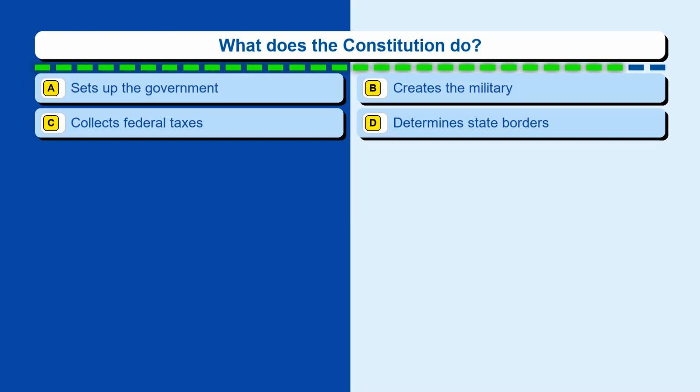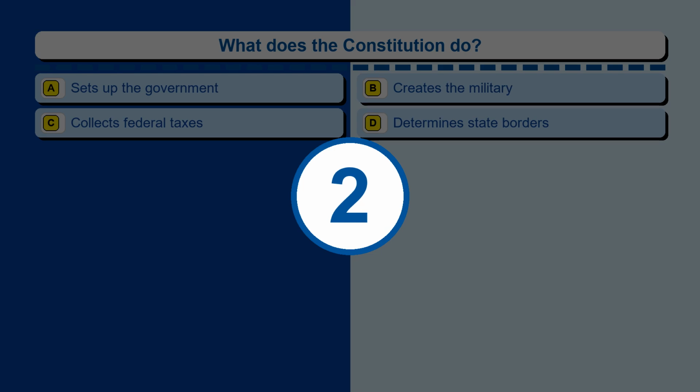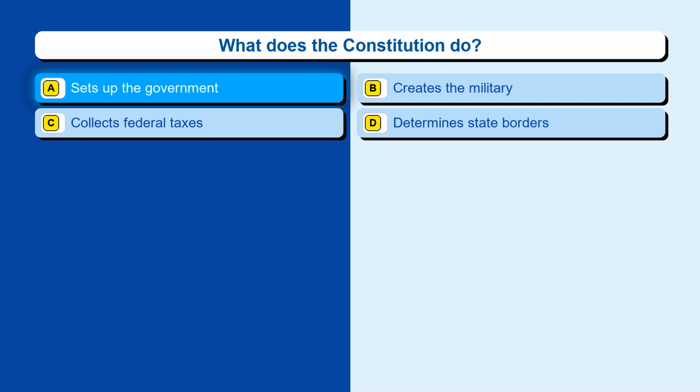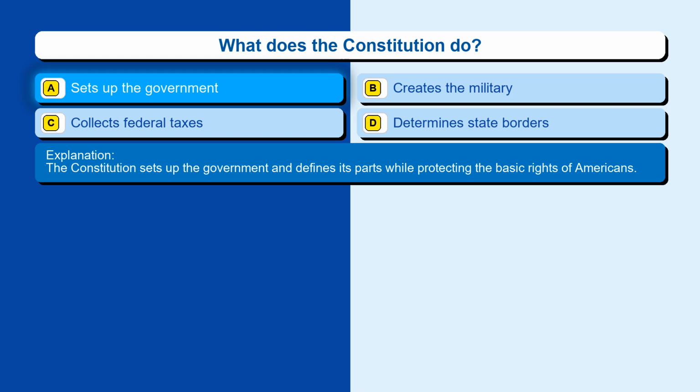Question 129. What does the Constitution do? Option A, sets up the government. Option B, creates the military. Option C, collects federal taxes. Option D, determines state borders. The correct answer is option A, sets up the government. The Constitution sets up the government and defines its parts while protecting the basic rights of Americans.